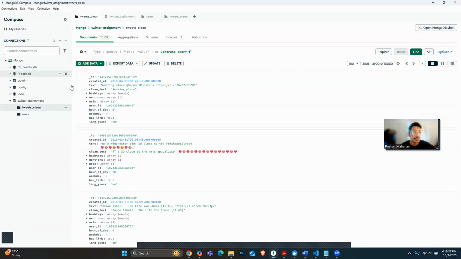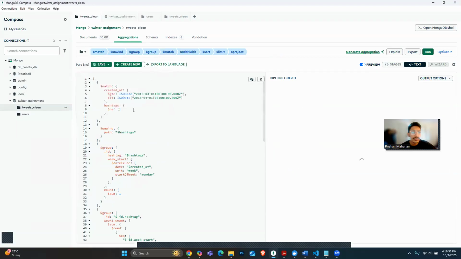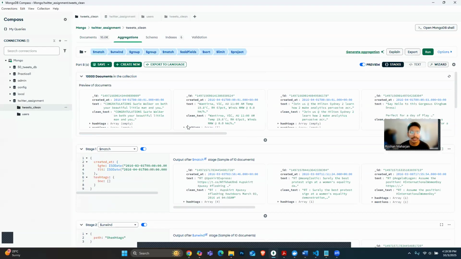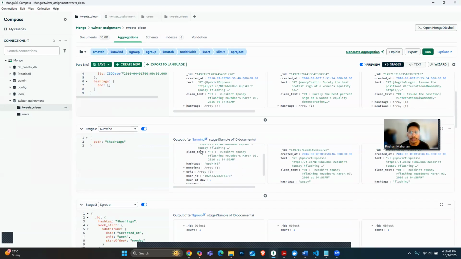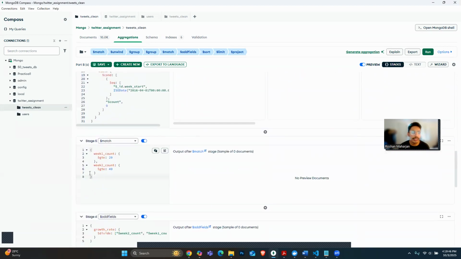For the emerging hashtags, I have written an aggregation pipeline, given here. There are different stages. In the beginning stages, it was running okay, but when it came to the matching condition, there was no output.